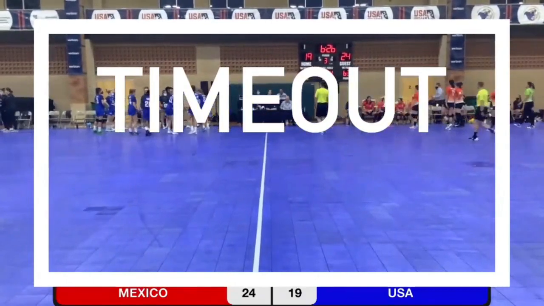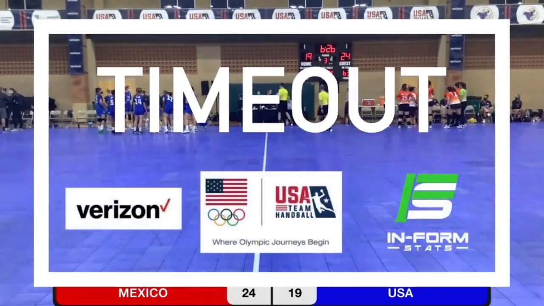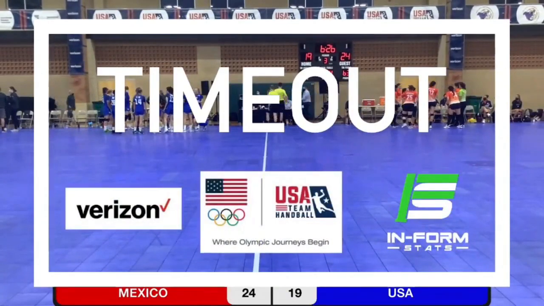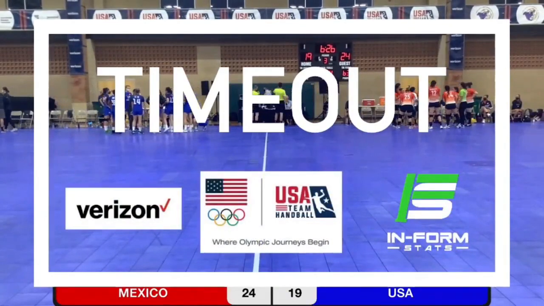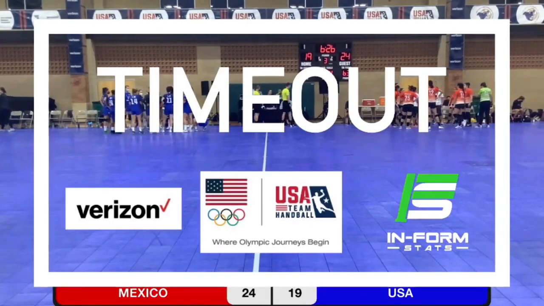It's crunch time for the U.S. It's still possible to stage a comeback, but time is running out, and 5 goals doesn't leave much margin for error for the U.S. But this has been a great opportunity.